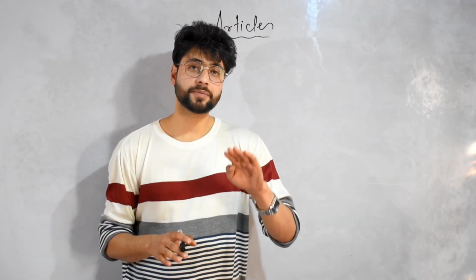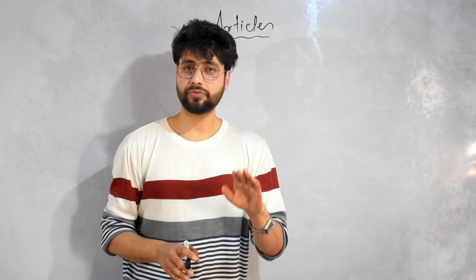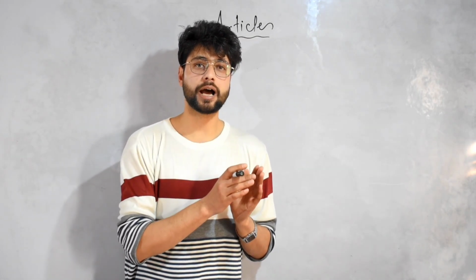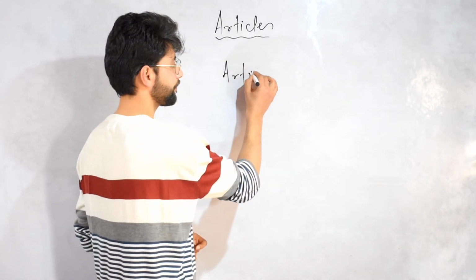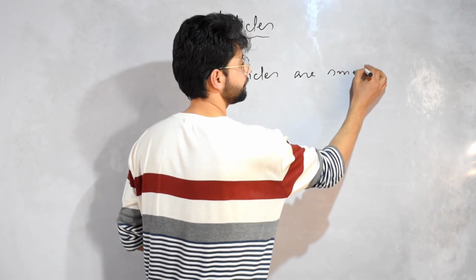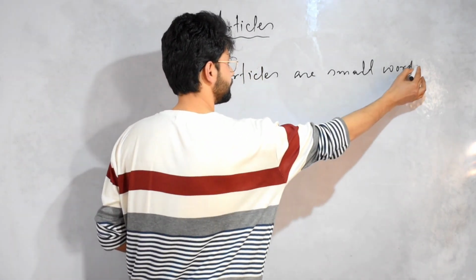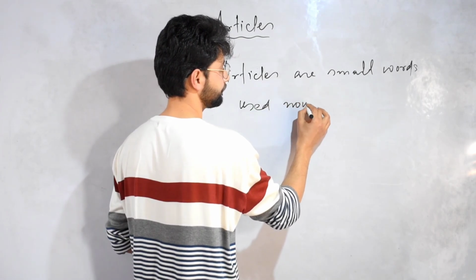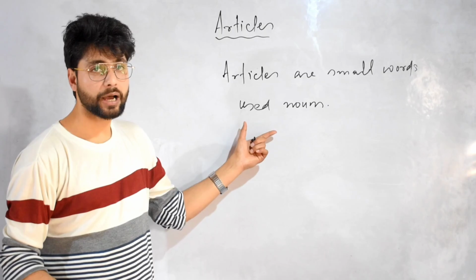We are going to start from the basics of articles. When we talk about articles, we say that articles are small words used before nouns.